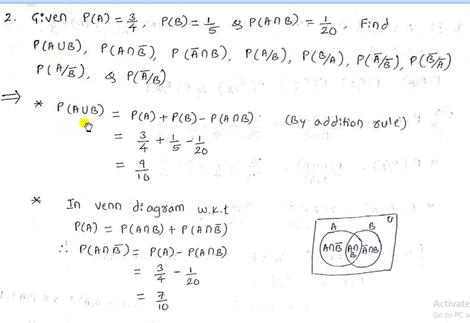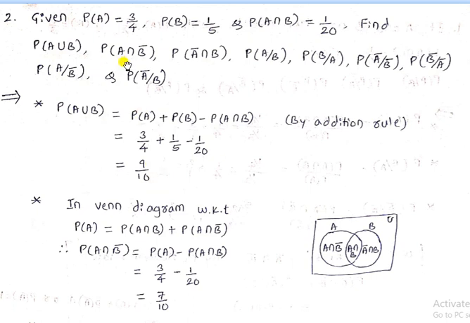For A union B, we will apply the addition rule. So P of A union B becomes P of A plus P of B minus P of A intersection B. Use the values of P of A, P of B and P of A intersection B. So 3 by 4 plus 1 by 5 minus 1 by 20. The LCM is 20. After simplifying, we get the value of probability of A union B as 9 divided by 10.